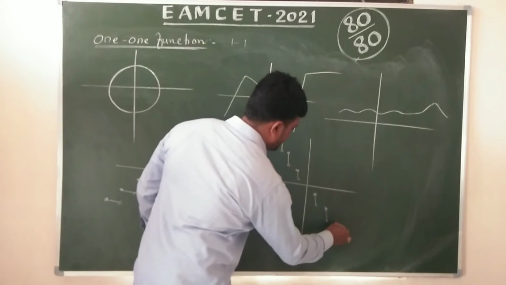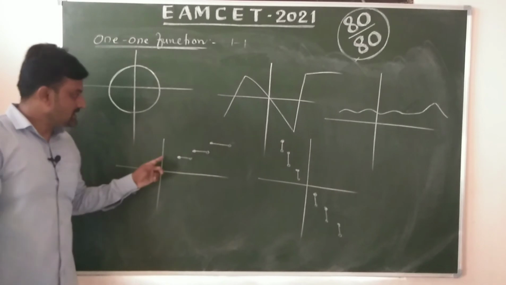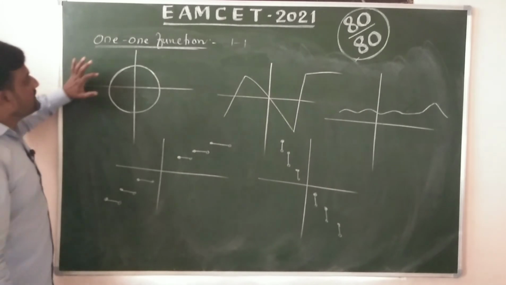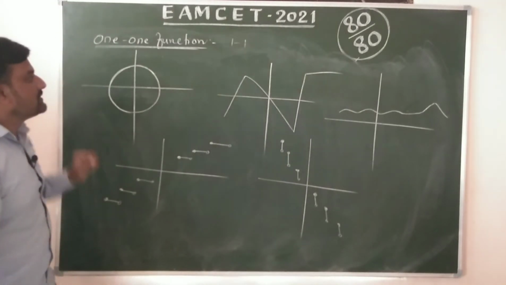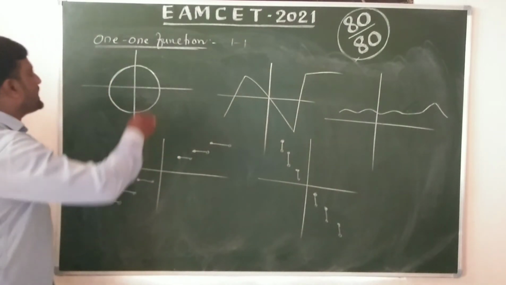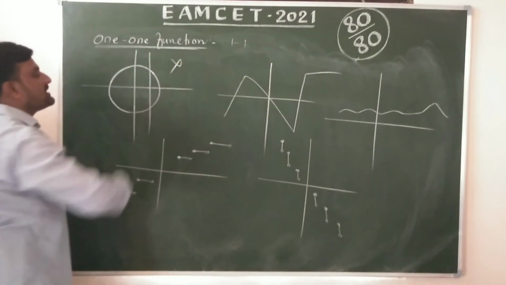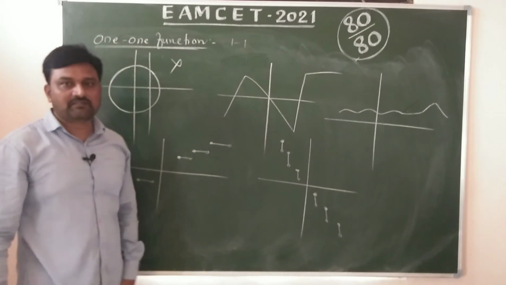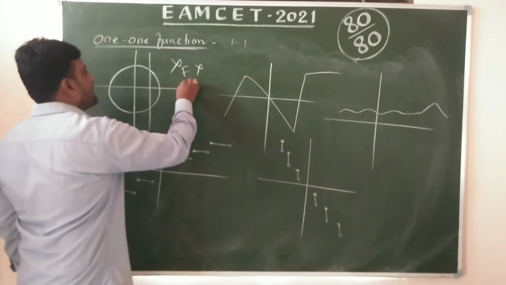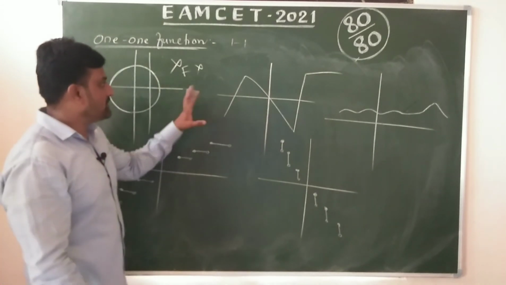Okay, we know this is a circle, this is the x-axis, this is the y-axis. Is this a function? For a function, what do we do? We draw a parallel line, yes or no? Right, a parallel line. First of all, it is not a function. Definitely it is not one-one. It is not a function, not one-one. First of all, it is not a function, so don't think about one-one.